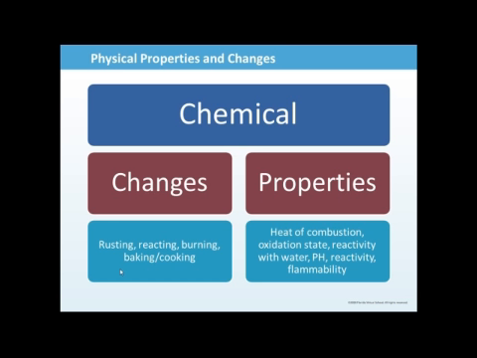Anytime you bake or cook, and actually bake or cook something, you are changing that chemical composition. You cannot uncook something. You can't go back. Like when you melt something, that's a physical change. Once you melt it, you can refreeze it. Once you bake something, you can't unbake it. It's done. It's changed. It's chemically changed.